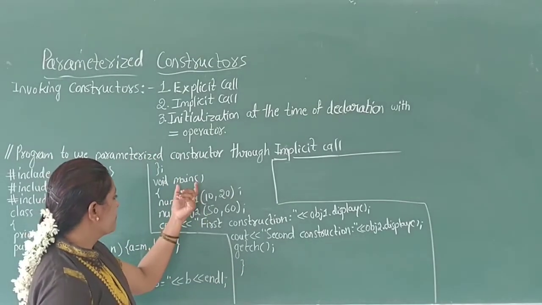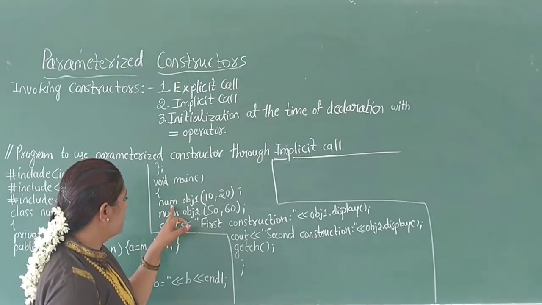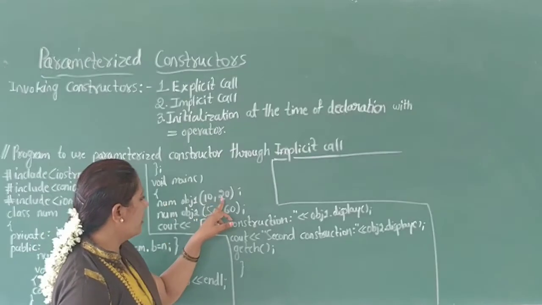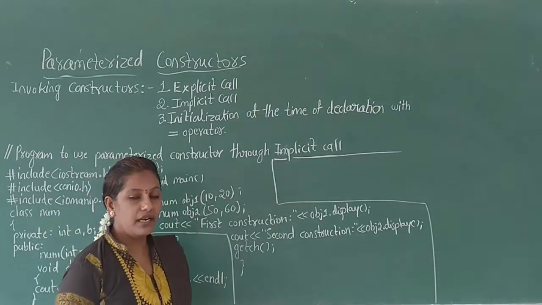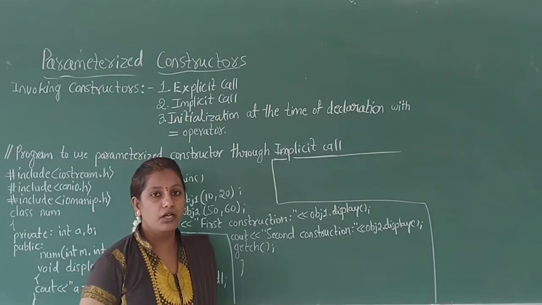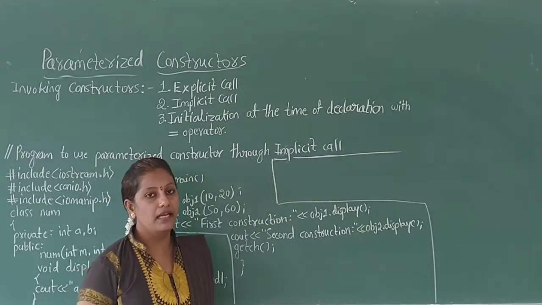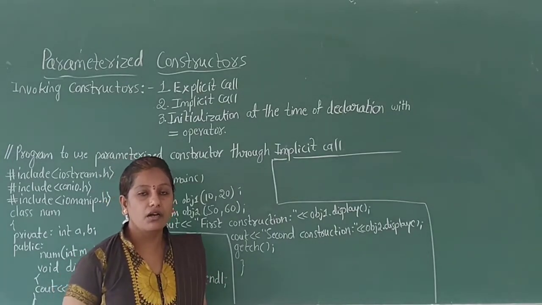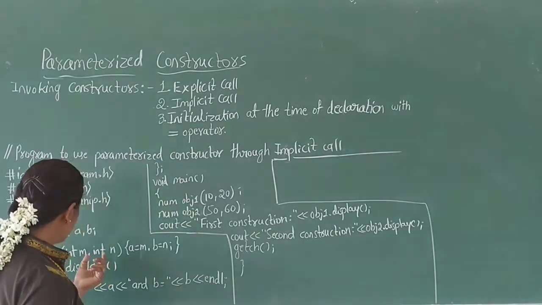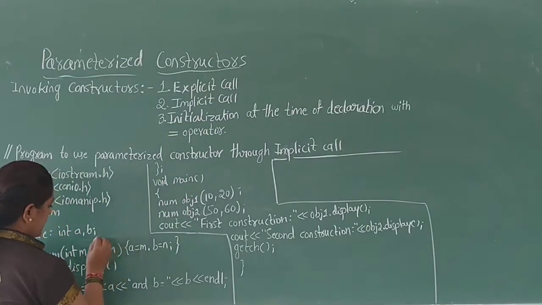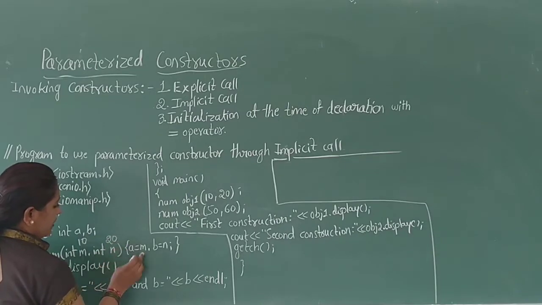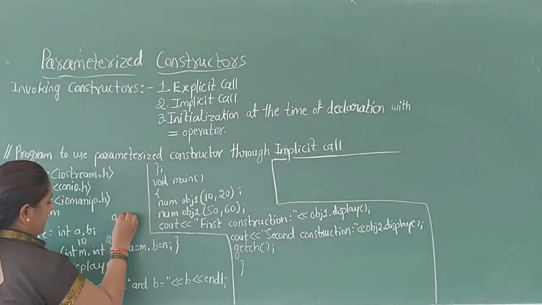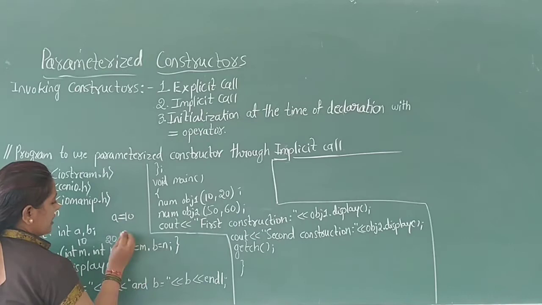The first, it executes num obj1 10, 20. Then the parameterized constructor is invoked automatically by C++ compiler when the objects of the arguments are created, and m value is read as 10, n value is read as 20. In the next moment, m value is assigned to the a, 10, then n value is assigned to the b, 20.